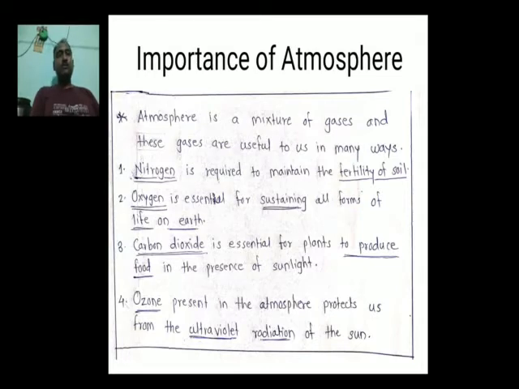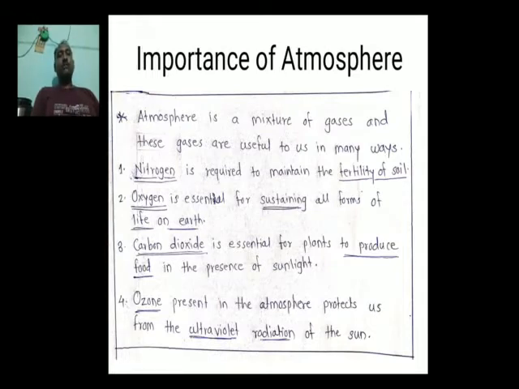Second, oxygen is very essential for sustaining all forms of life on the earth. As you know, oxygen is very essential for human beings to survive here on this earth. Third, carbon dioxide is very essential for plants because plants always use carbon dioxide to prepare their own food, and if they do not get carbon dioxide, it's not possible for them to prepare their own food.